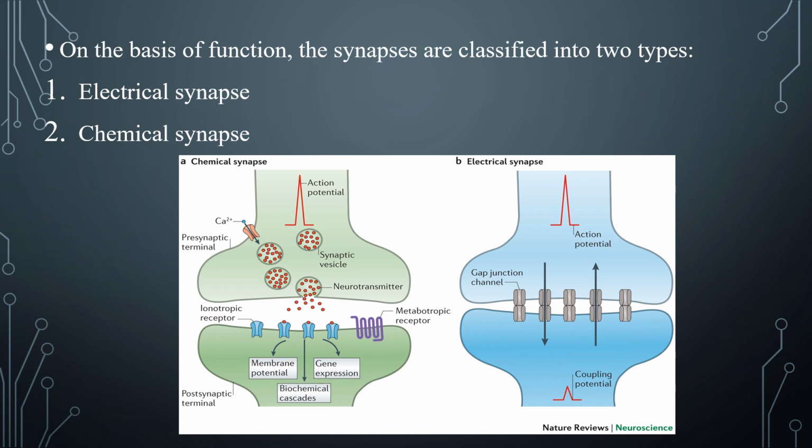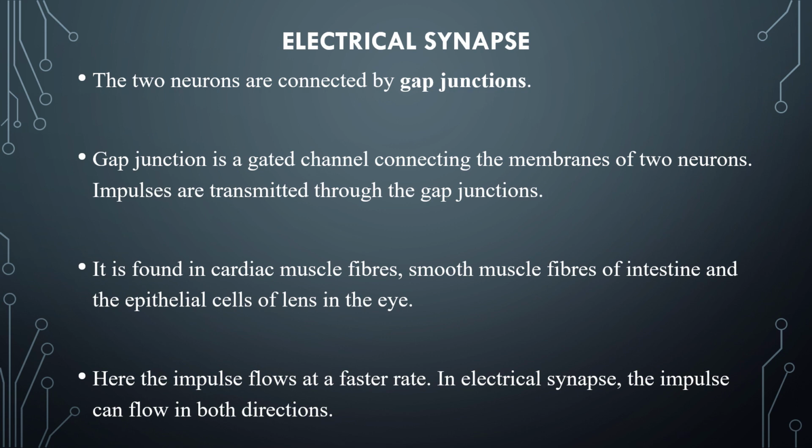First type is electrical synapse. Second type is chemical synapse. Here is the image of a chemical synapse and an electrical synapse. Electrical synapse. The two neurons are connected by gap junctions. Gap junction is a gated channel connecting the membranes of two neurons.